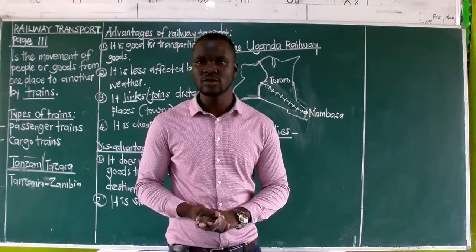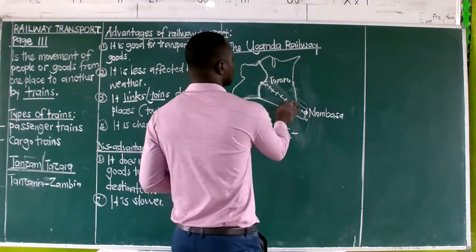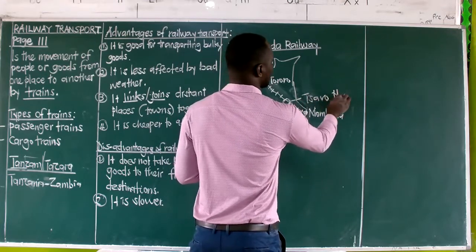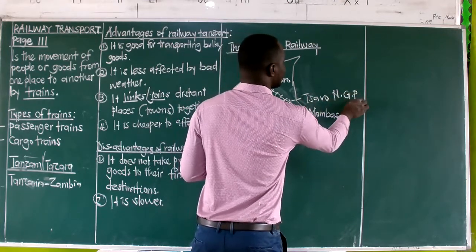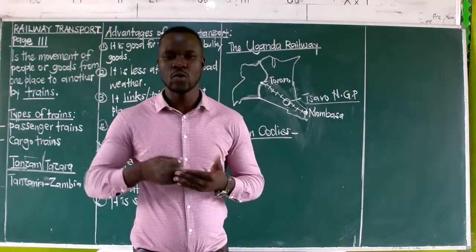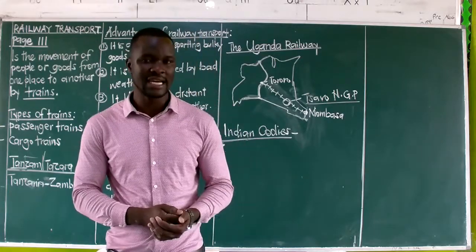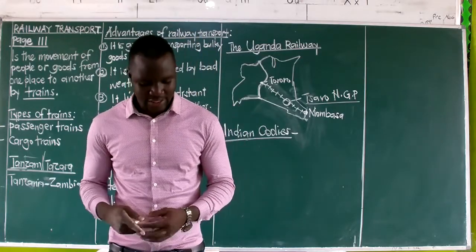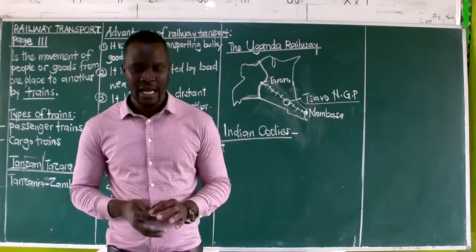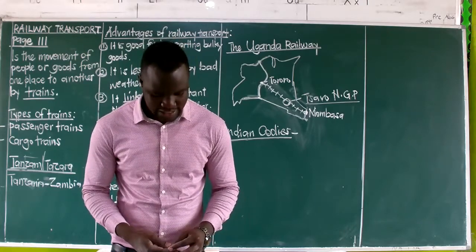You shall also be able to note that when the railway line reached Tsavo National Game Park in Kenya, this Tsavo National Game Park is well known for having lions, and these lions could eat up these railway constructors, these Indian coolies. So as a result, we have Colonel Patterson who tried to kill these lions that could eat the people from that game park.